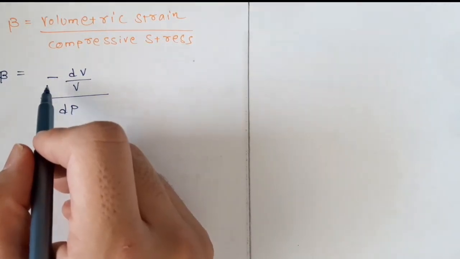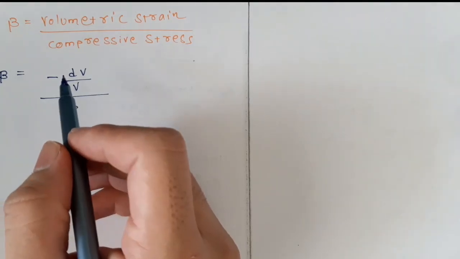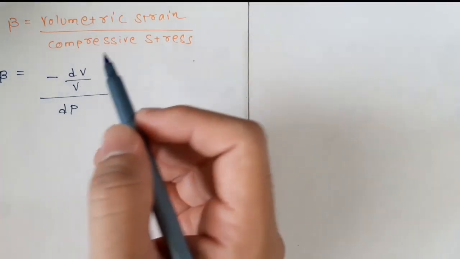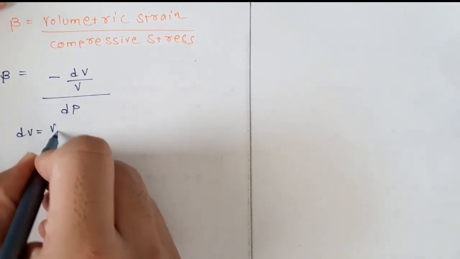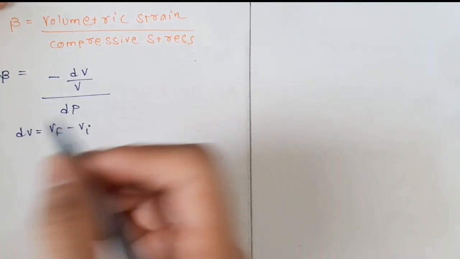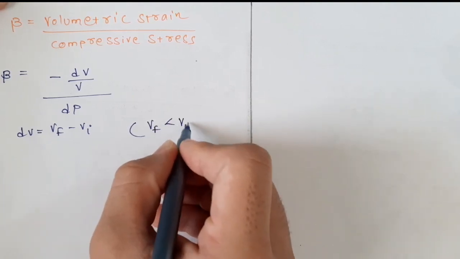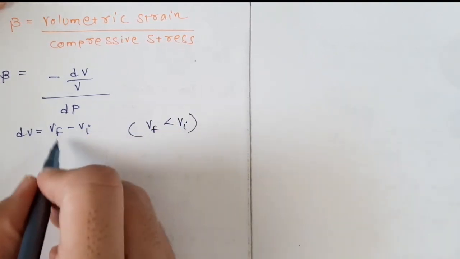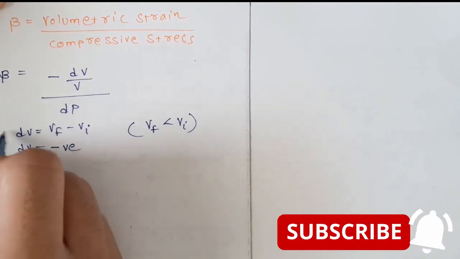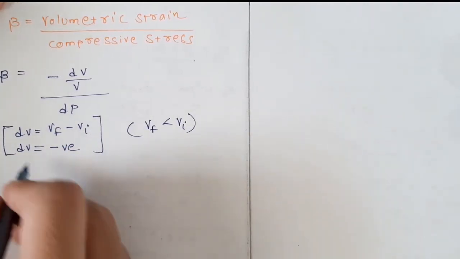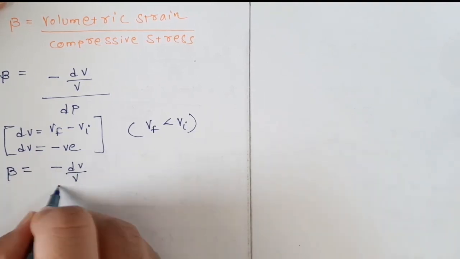Now why is this negative sign there? When we compress a fluid, its final volume is always less than the initial volume. Change in volume is given by final minus initial. So when compression occurs, the final volume is always less than the initial volume, and according to this equation, dV will be negative. I hope you understood the reason for the negative sign. So beta equals minus of dV upon V upon dP.